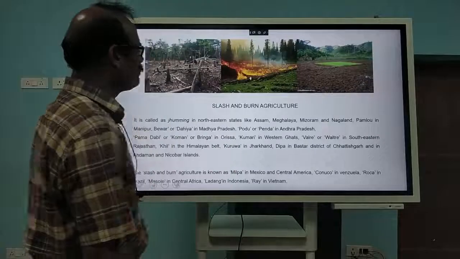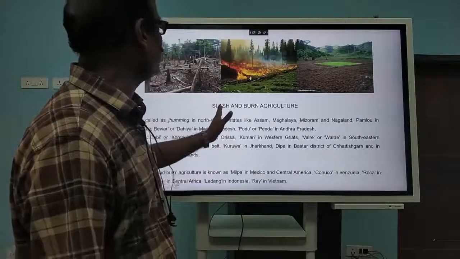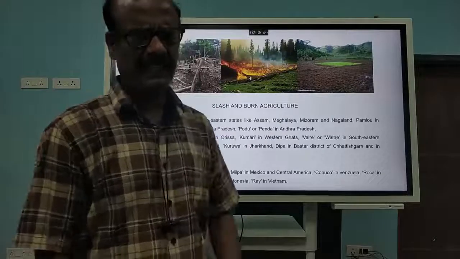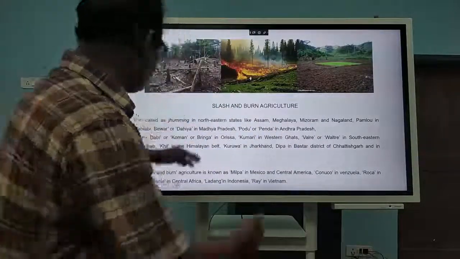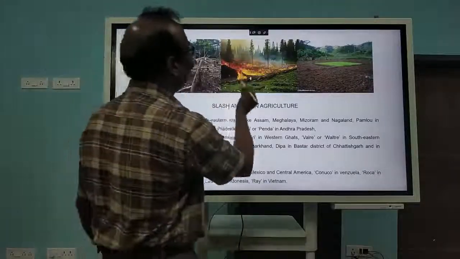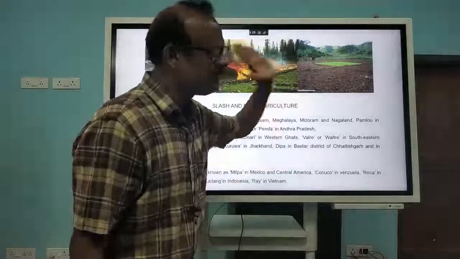In subsistence farming, one type is called primitive subsistence farming, and it is otherwise called slash and burn agriculture. What is the speciality? It is mainly practiced by tribals in hilly areas or forest areas. What they generally do is first clear a patch of forest. Then they will burn it, and when it is burned, ash will be lying there, and finally they will do cultivation.